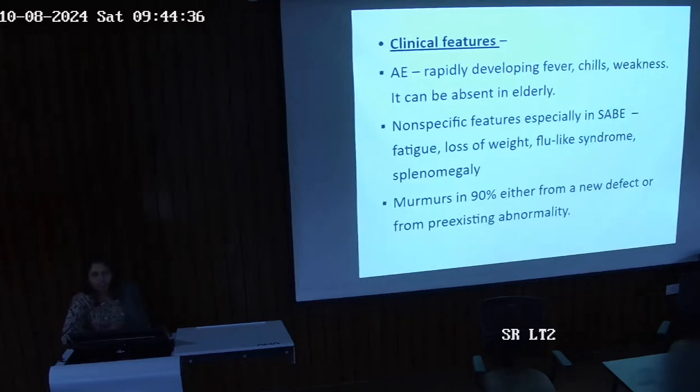Murmurs are the only thing that, on clinical examination, will tell you for sure that the heart is affected. Fever, chills, weakness and flu-like syndromes are seen in other conditions also. When you put your stethoscope on the chest and hear any murmur, you should always think of heart problems, and probably infective endocarditis if it's a new murmur.